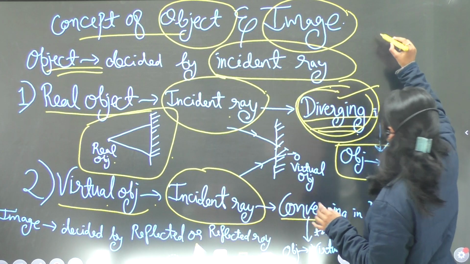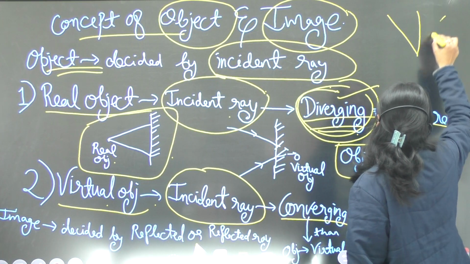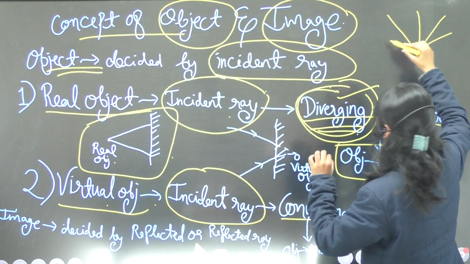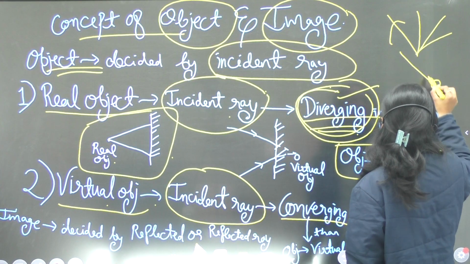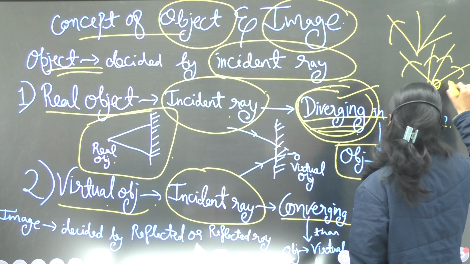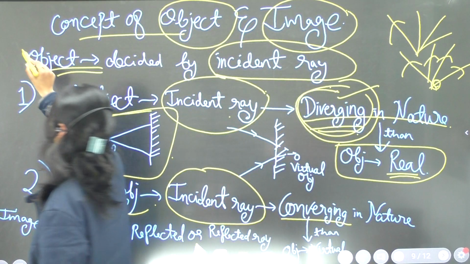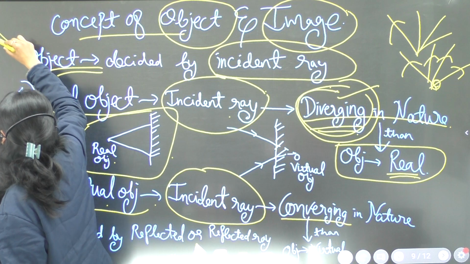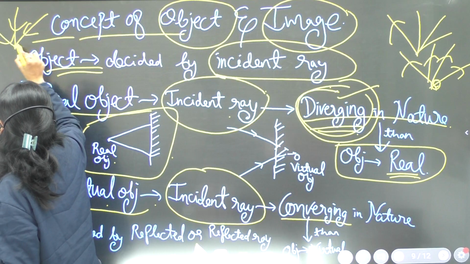What exactly does diverging mean? It means that from a single point, the rays spread in many different directions. And what does convergence mean? Convergence means many rays meet at a single point.